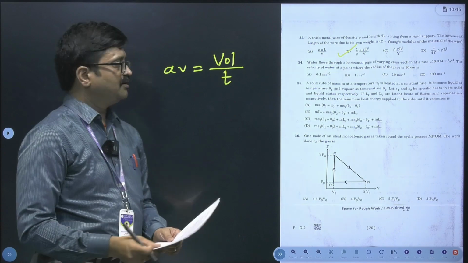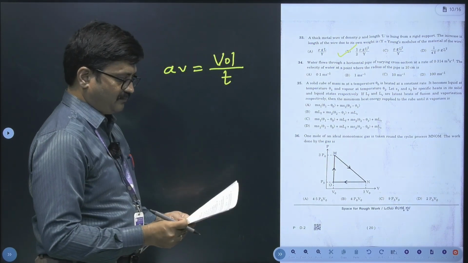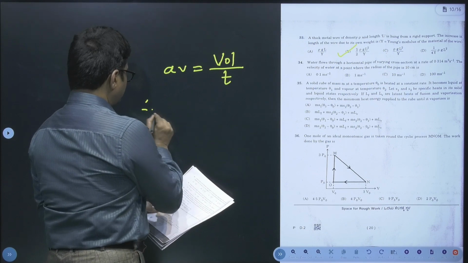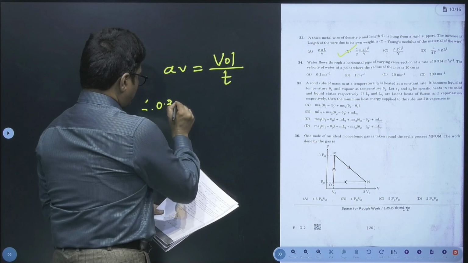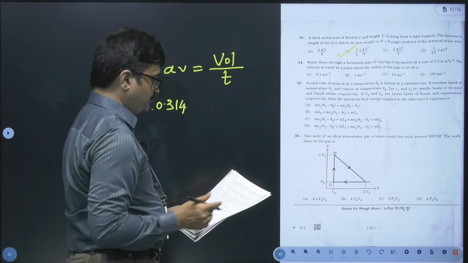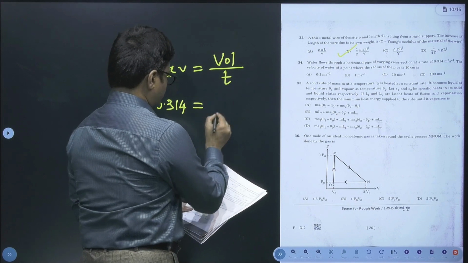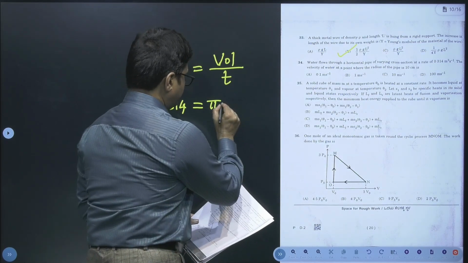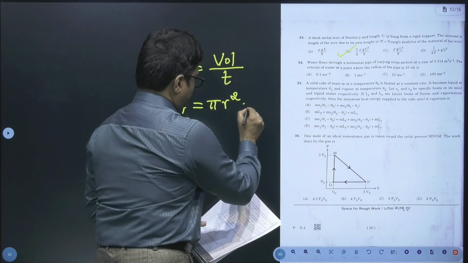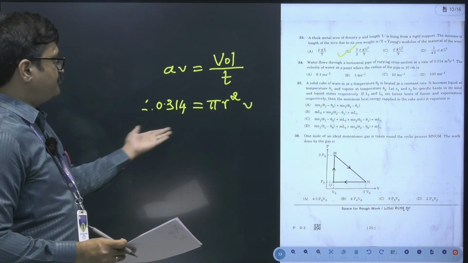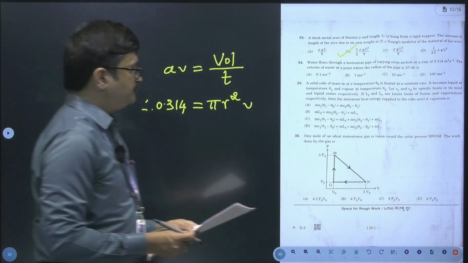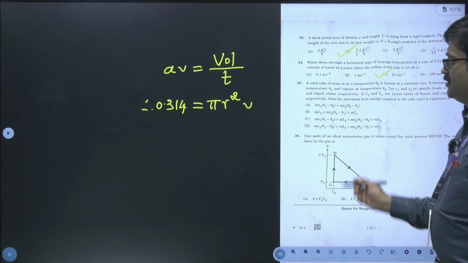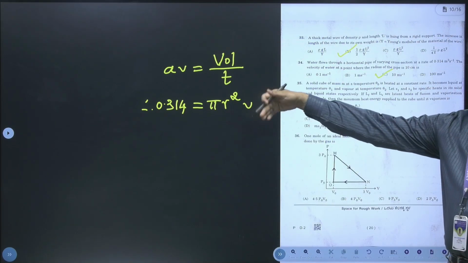Volume divided by time. They have given us the value of volume by time, as you can notice here, 0.314 meter cube per second. So here I will say 0.314 meter cube per second is equal to area into velocity. Area is what? Pi into r square. Radius they have given, so I will simply write pi r square into velocity. Now simplify this, find the value of V, and we will get option C, 10 meter per second. So I have written the basic required formula, you can calculate it.